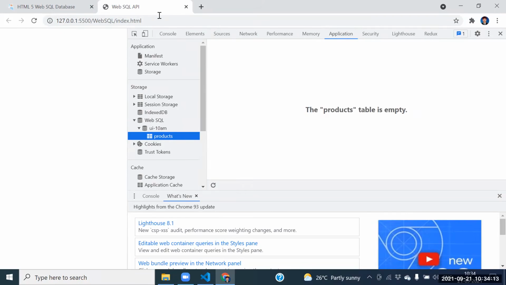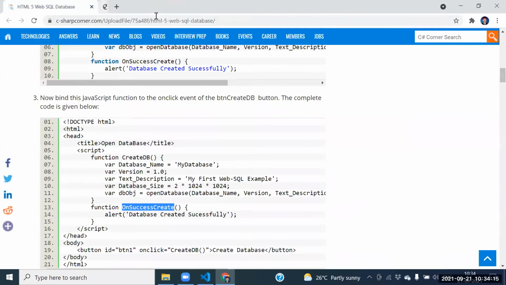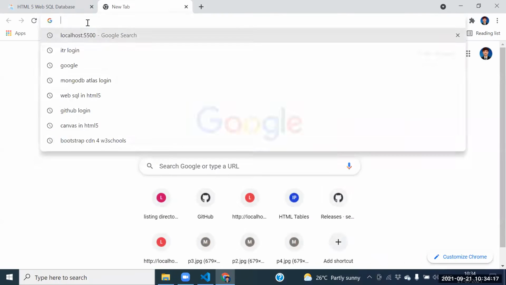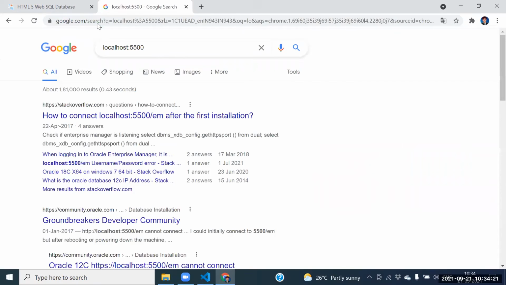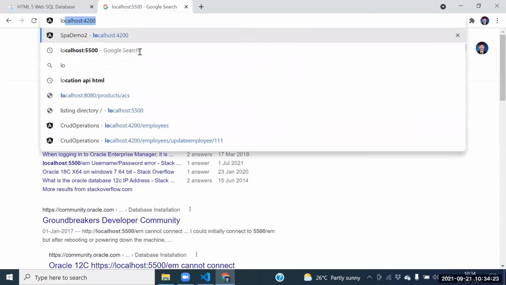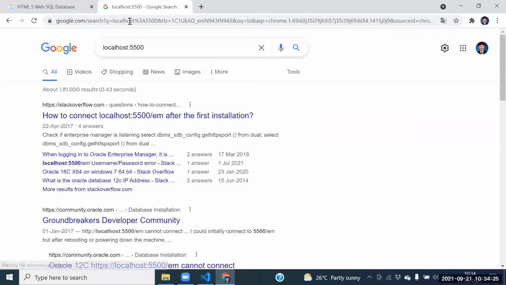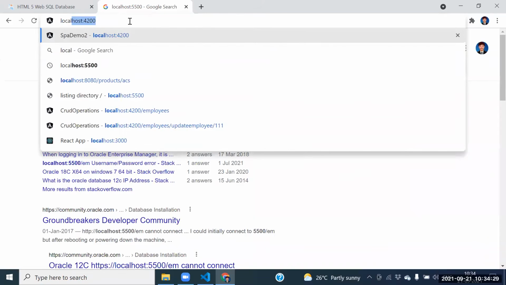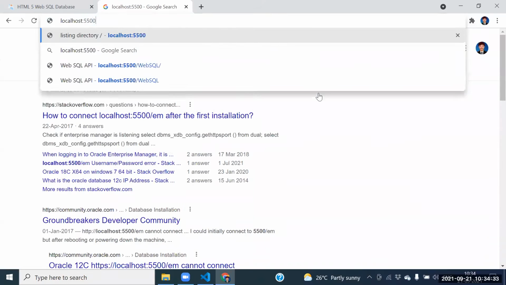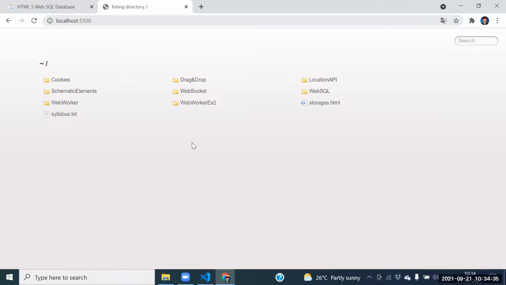This is the web SQL. Why we are not getting here? Run it once again here. Localhost colon 5500. Guys, go to the web SQL. Please check this one again.